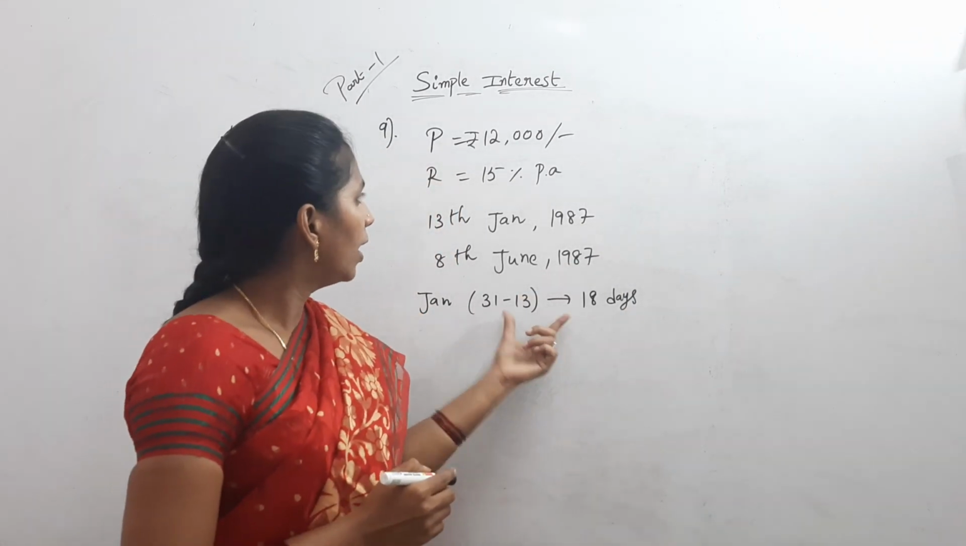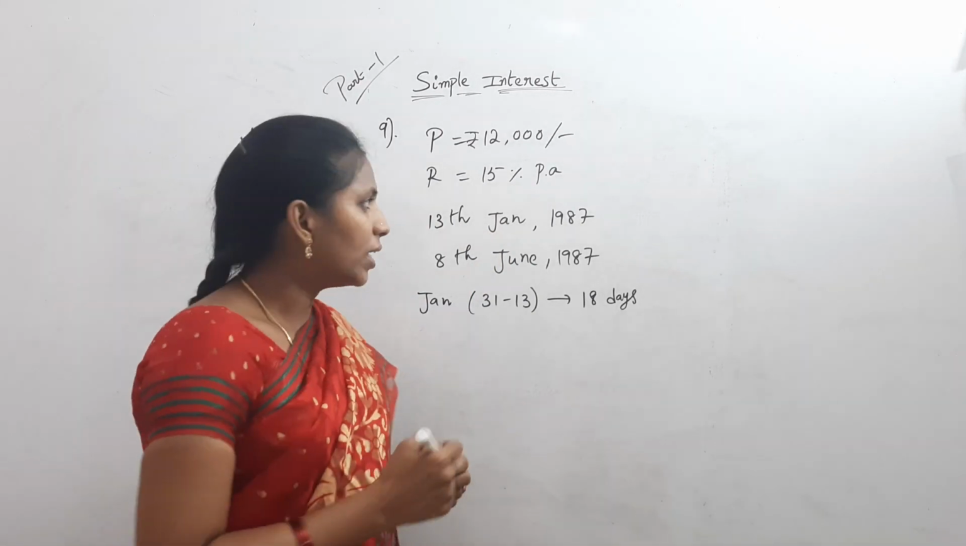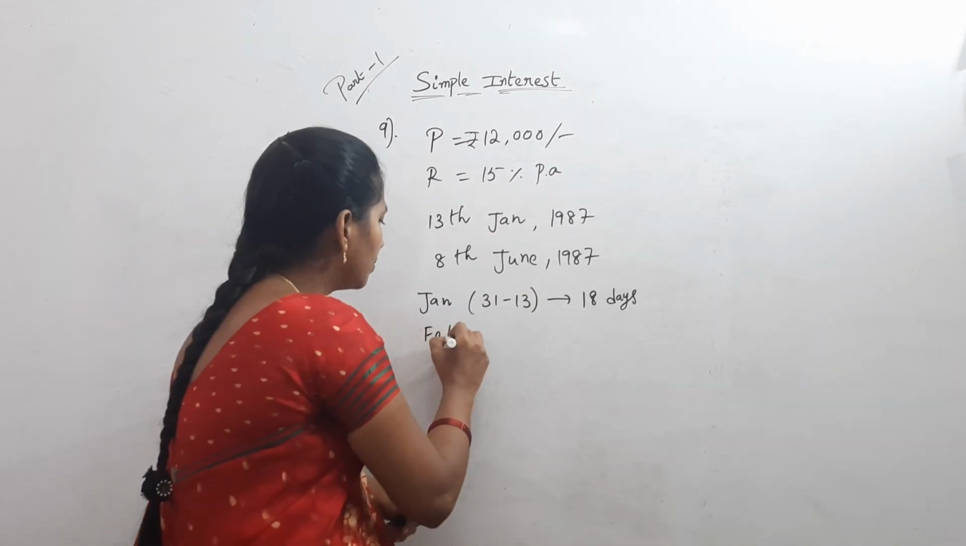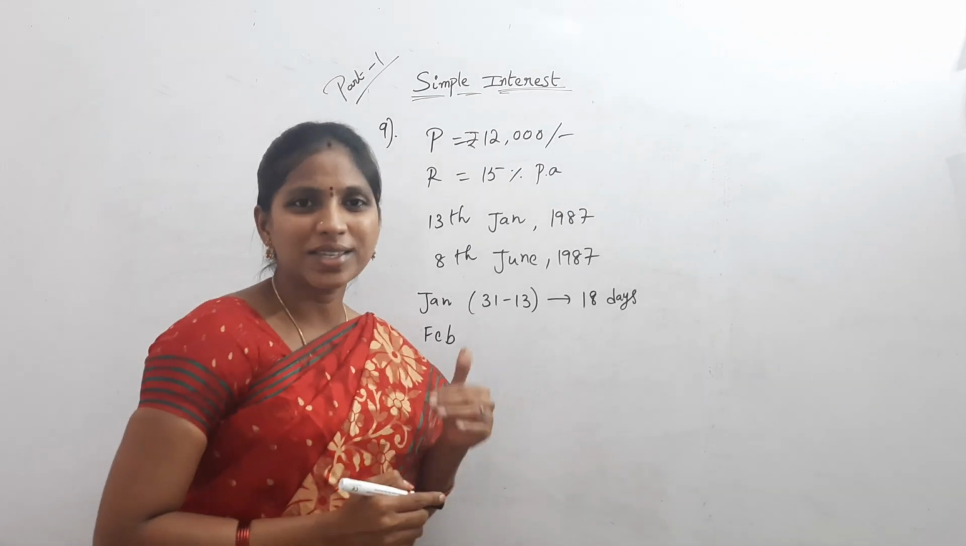18 days are remaining in this January. What is the next month? February. How many days are present in the month of February?